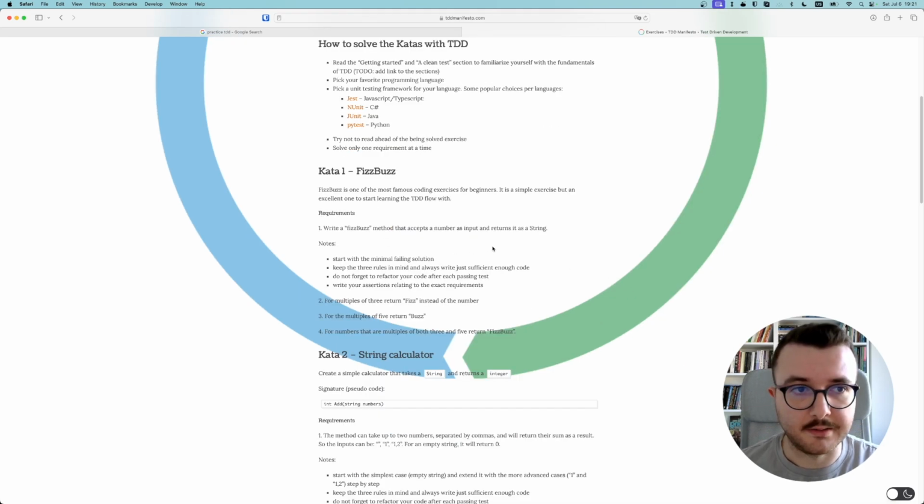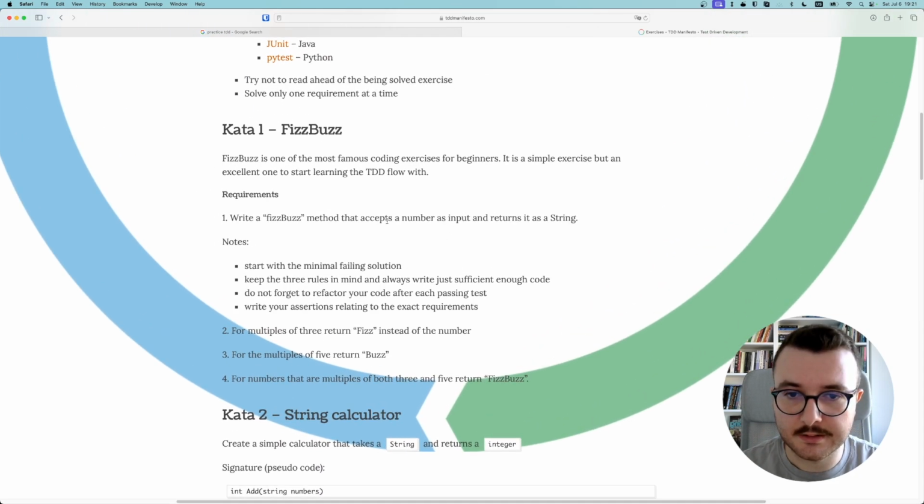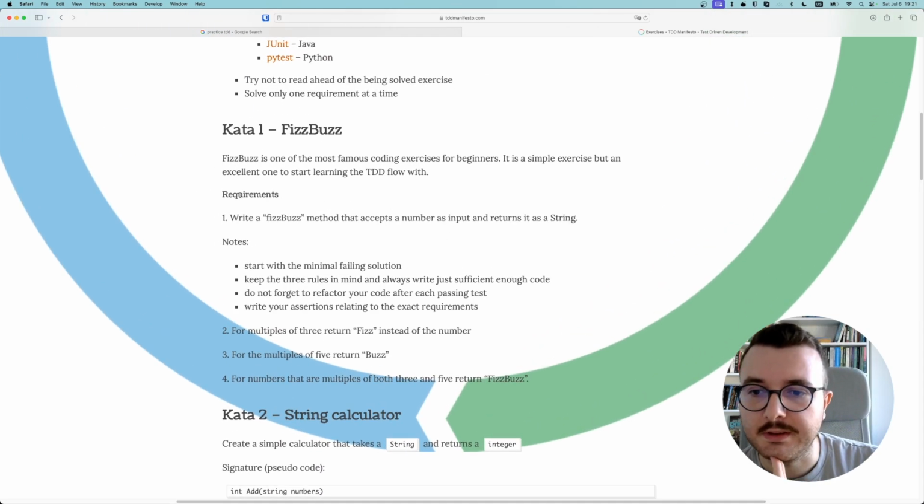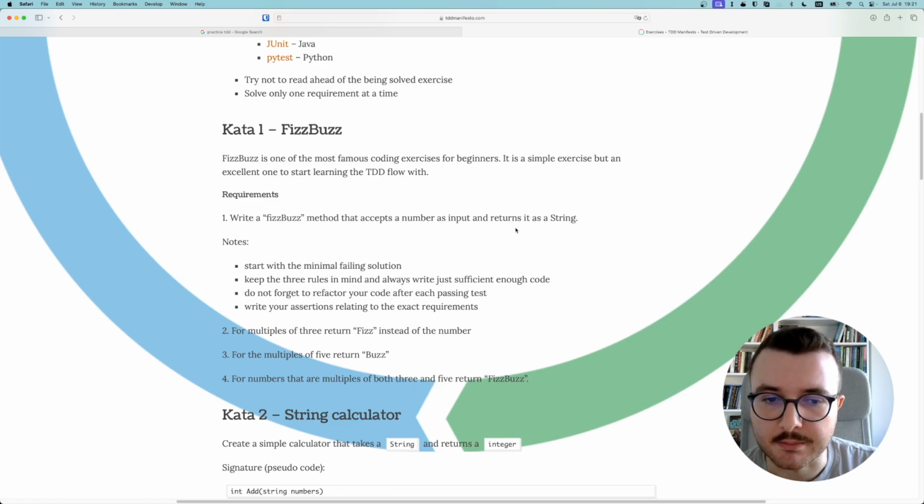Requirements, maybe I can make the page bigger like this. FizzBuzz requirements: write a FizzBuzz method that accepts a number as input and returns it as a string. Okay, and we have some notes. Actually, the requirements start here. Start with the minimal failing solution. Keep the 3 rules in mind. This is the TDD flow.